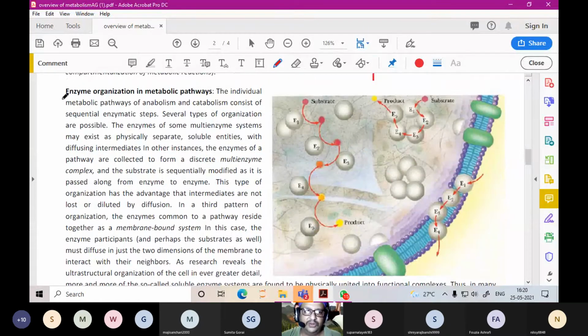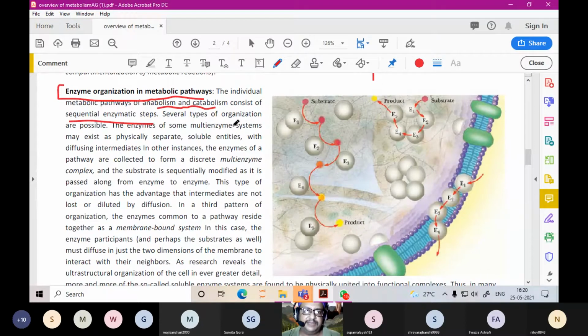Now we will go to enzyme organization in the metabolic pathways. The individual metabolic pathways of anabolism and catabolism consist of several sequential enzymatic steps.